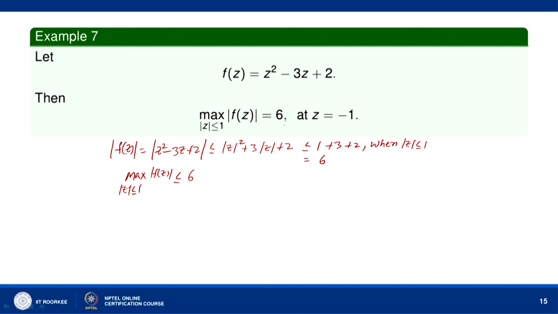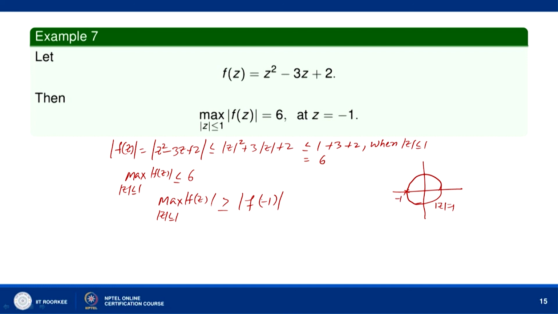Now, we notice that at z equal to minus 1, F(z) becomes equal to 6. So, the maximum value of mod of F(z) when mod of z is less than or equal to 1 is greater than or equal to mod of F(minus 1), because minus 1 lies on the unit circle, mod of z equal to 1. So, this is minus 1 here.